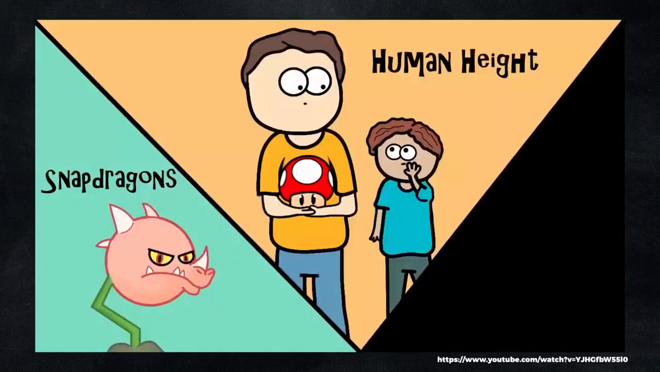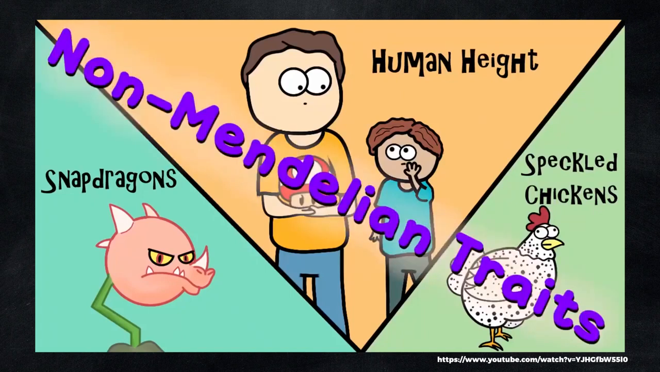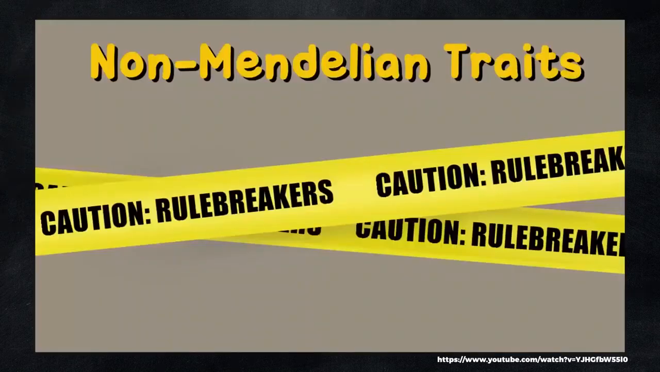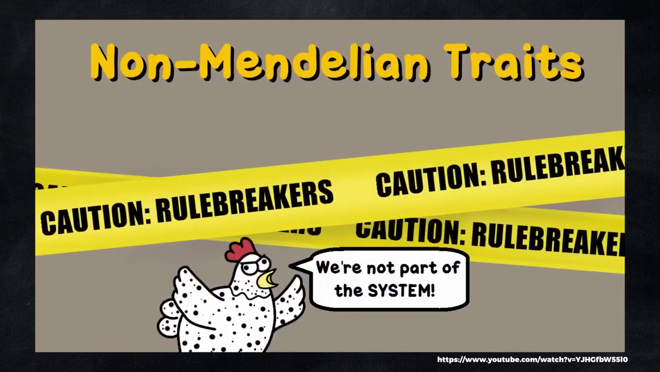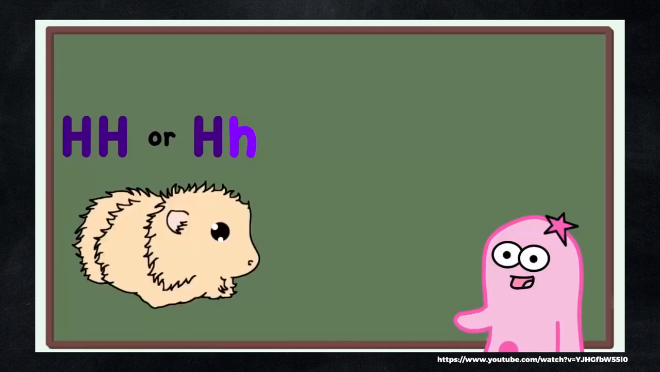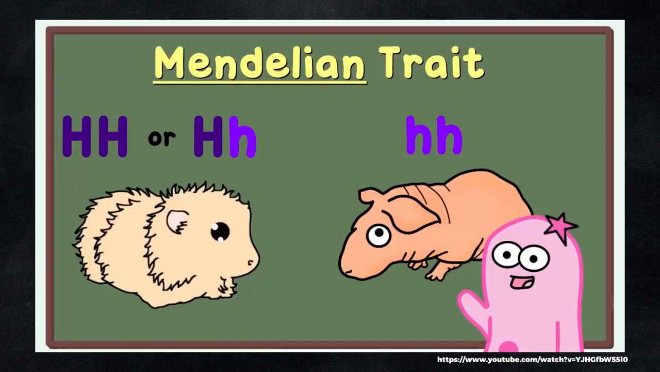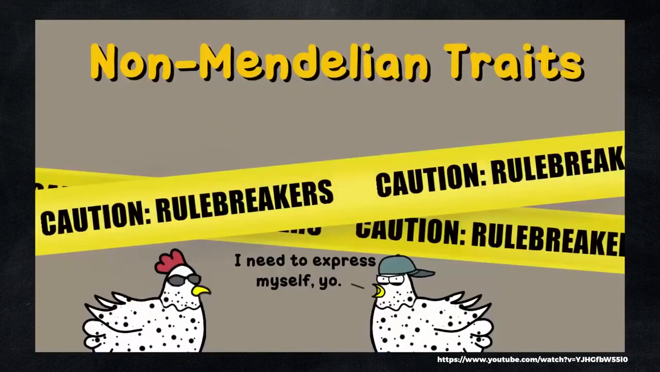What do snapdragons, human height, and speckled chickens have in common? Well, they are easily identified as non-Mendelian traits. By non-Mendelian, we mean that, genetically, they are rule breakers. They don't follow the regular Mendelian rule that having a dominant allele means the dominant trait will show. Remember in our guinea pig video, having a dominant allele represented by a capital H meant that the guinea pig would have hair? Only if there was no dominant present, a genotype of little h, would there be a hairless guinea pig. Well, that's a Mendelian trait. But what we're going to cover now is when these traits are non-Mendelian and they don't follow these basic rules.